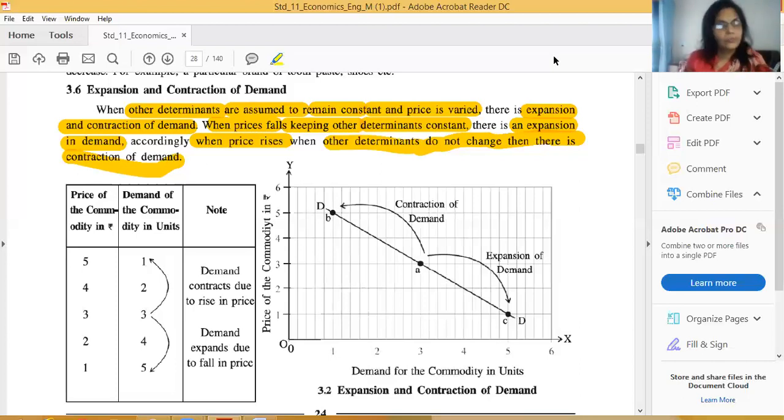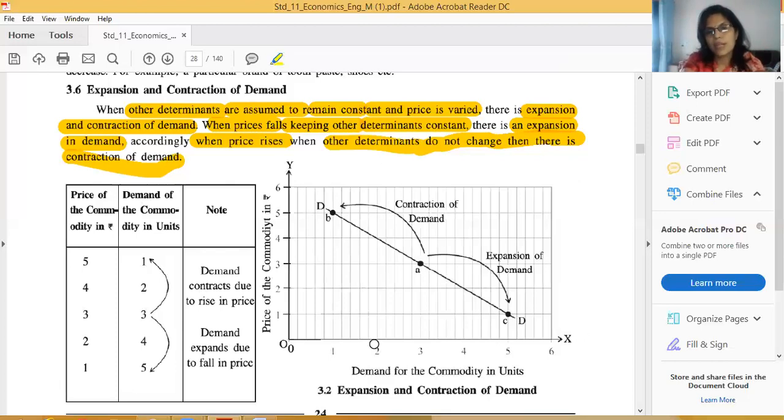Come to the table. We'll explain the same thing by the table. In this table, we have an example. Prices of the commodity on one side, demand of the commodity on the second side, and then after this, expansion or contraction. Look at this diagram, we have the OX axis and the OY axis.